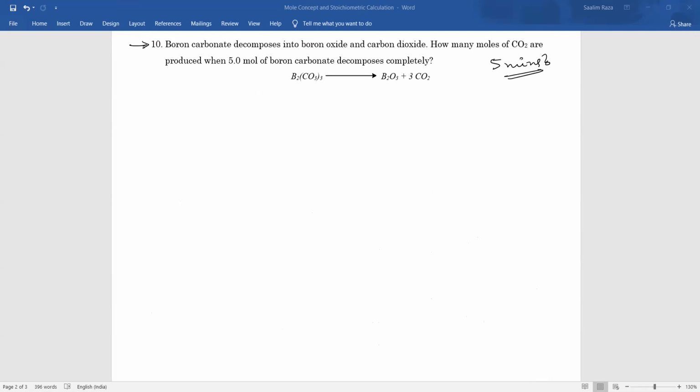The molar mass of boron is 10.8. But I don't think you need the molar mass of boron. It is a very easy question.